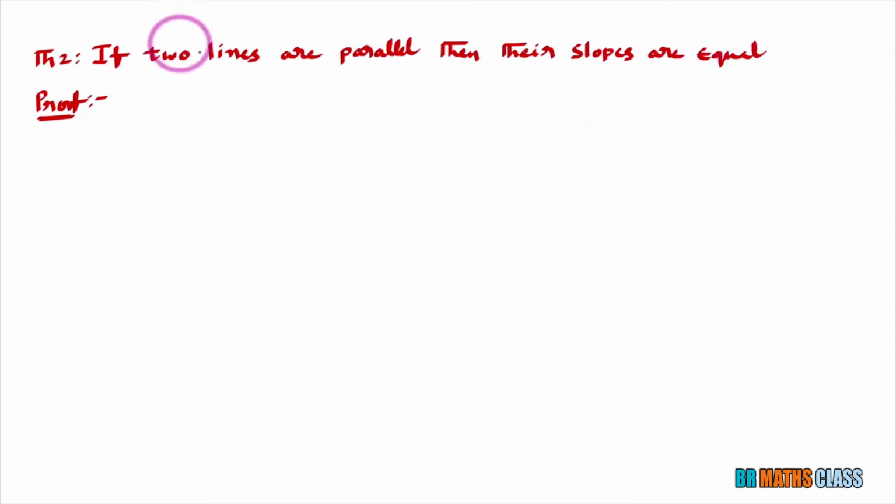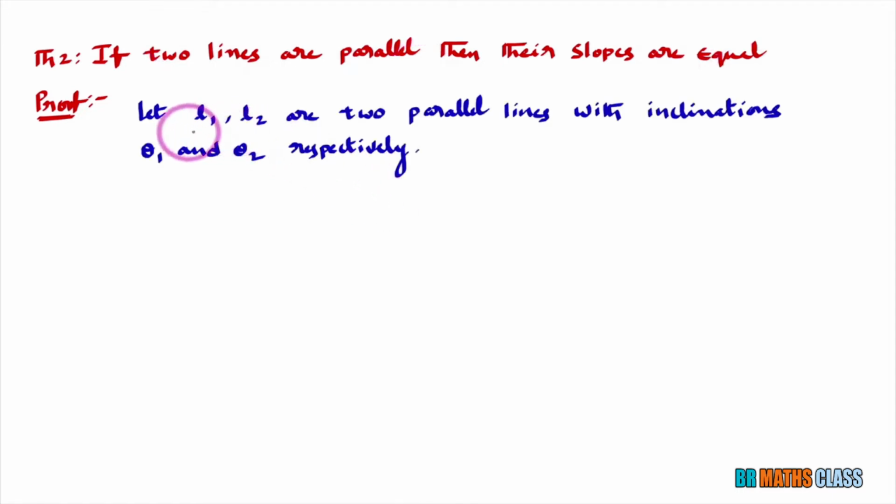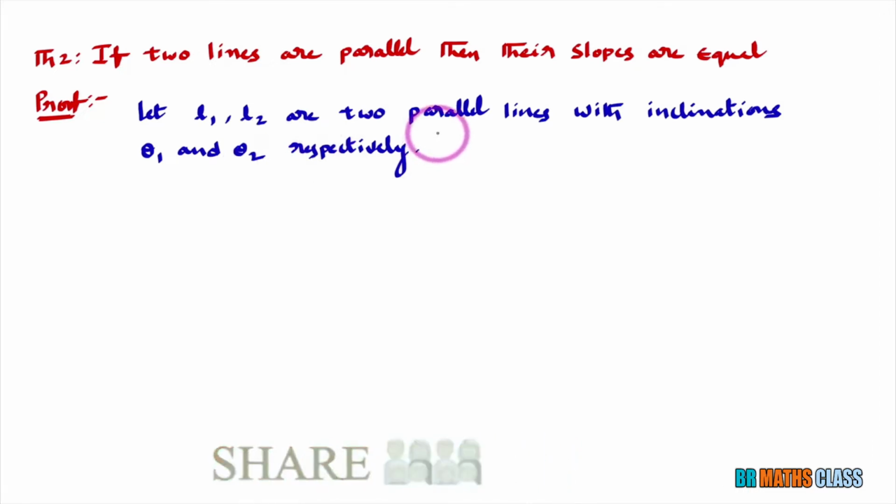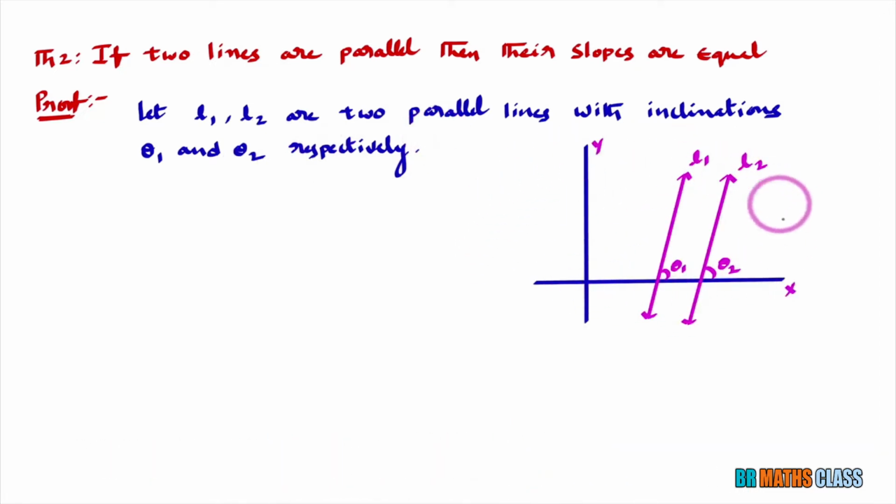First, I will consider two parallel lines. Let L1, L2 be two parallel lines whose inclinations are θ1 and θ2 respectively. I'll draw the diagram for this so that you can understand it very easily. You observe here, I considered two parallel lines L1, L2. The inclination of line L1 is θ1. The inclination of line L2 is θ2. Slope of line L1 is tan θ1 because θ1 is the inclination of this line.